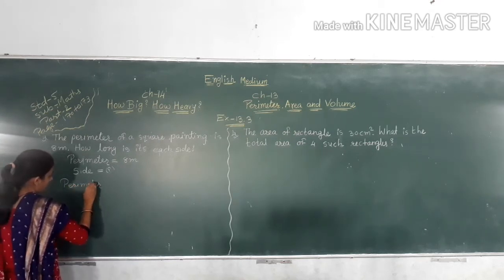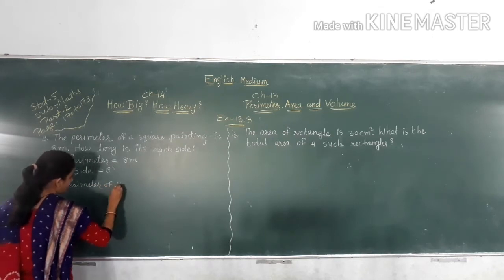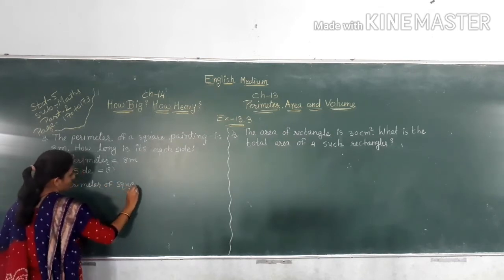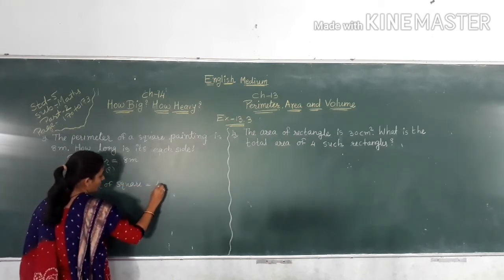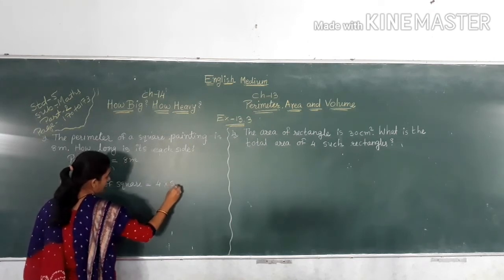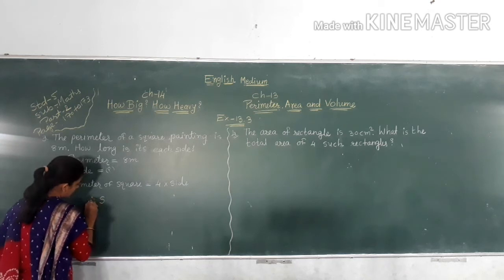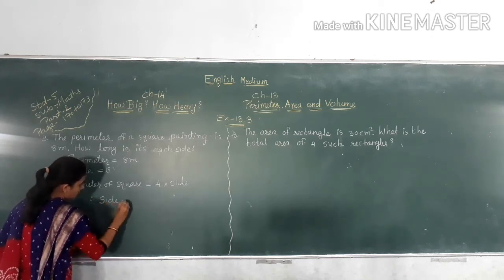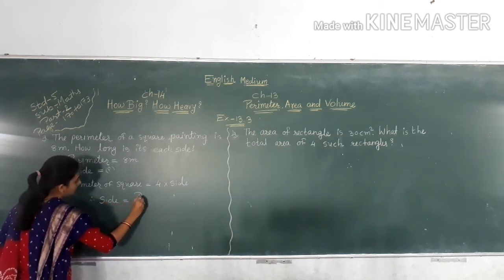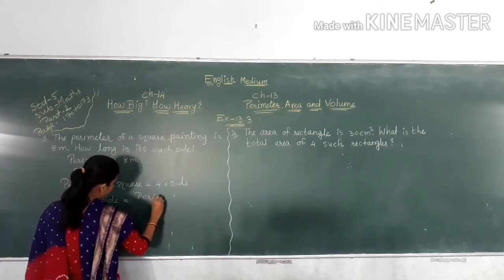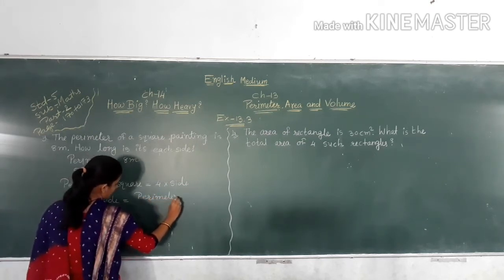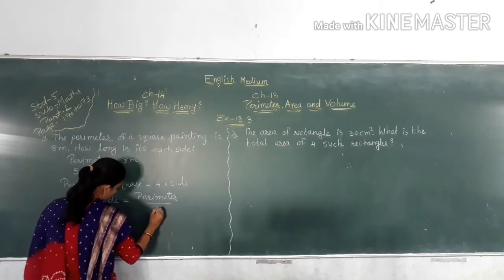Perimeter of a square is equal to 4 multiply side. So side is equal to perimeter divided by 4.